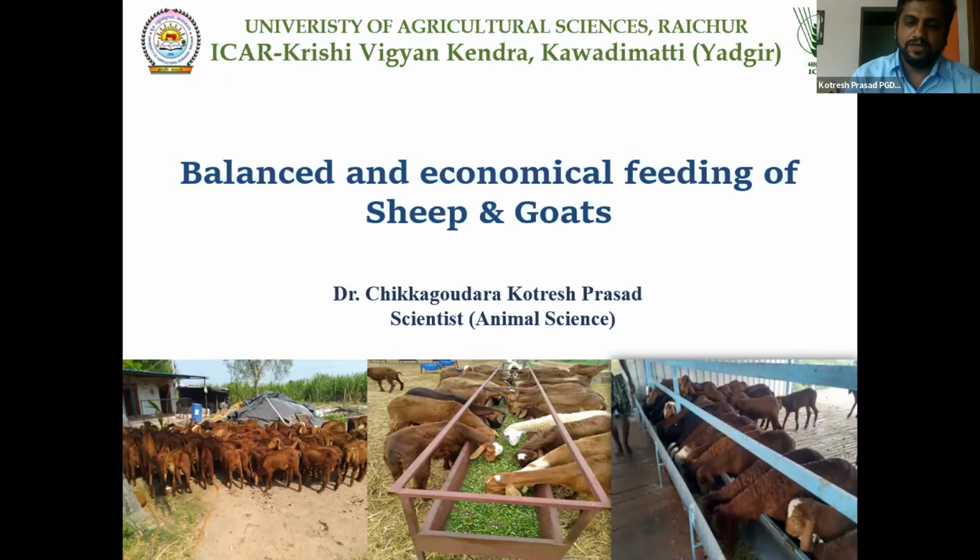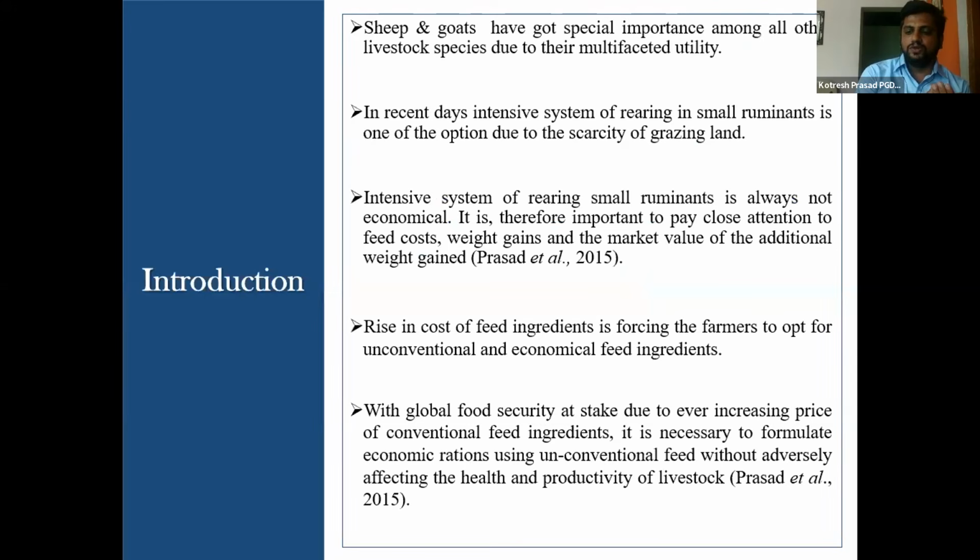Today's topic is a balanced and economical feeding of sheep and goats. There is huge demand for meat or meat products in the country, even though the mutton cost is 600 plus rupees. So, in recent days, intensive system of rearing of small ruminants is one of the options due to scarcity of grazing land. It is therefore important to pay close attention to feed cost and also weight gain, and also the market value for the additional weight gained in a particular time frame.